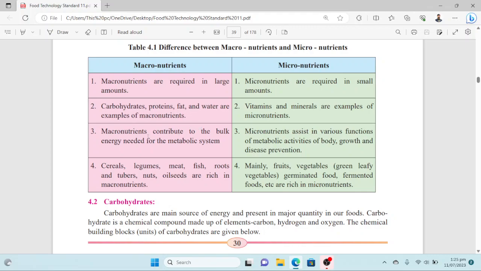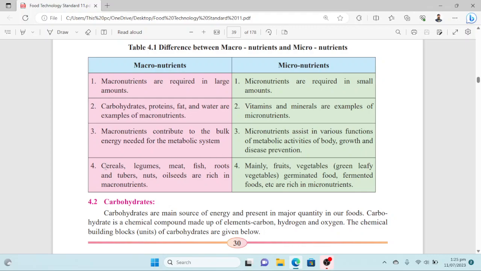Macronutrients contribute to the bulk energy needed for the metabolic system. That's why they are needed in large amounts. While micronutrients assist in various functions of metabolic activities of the body, growth, and disease prevention. That's the reason why their requirement is minute as compared to macronutrients.